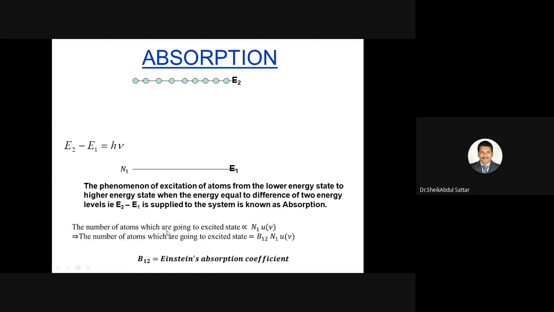So it is directly proportional to N1 into U of nu. That proportionality is replaced by a constant B12, known as Einstein's absorption coefficient. So the number of atoms going to the excited state by absorption is directly proportional to B12 into N1 into U of nu.